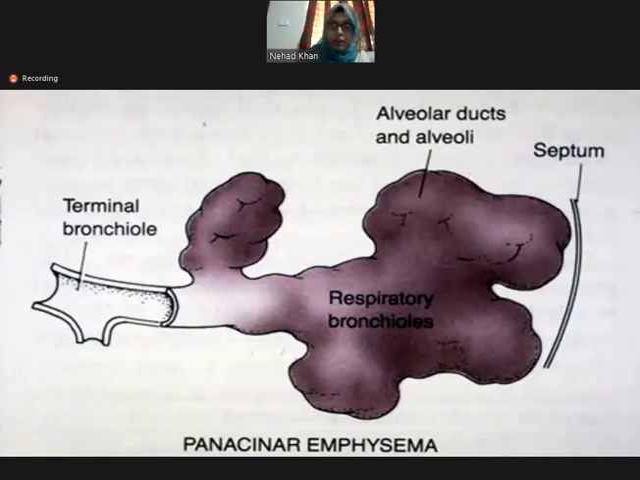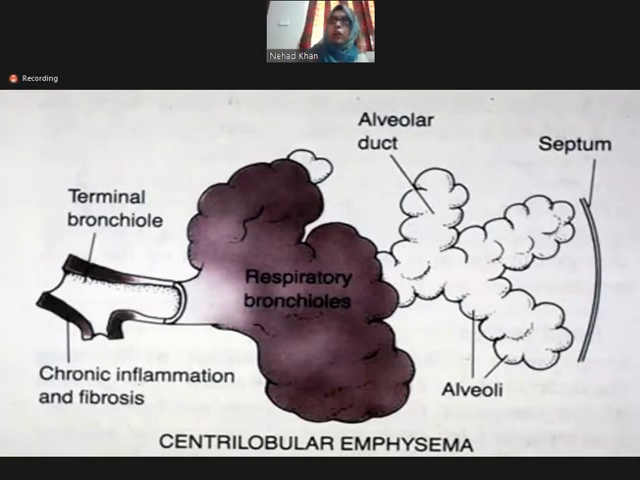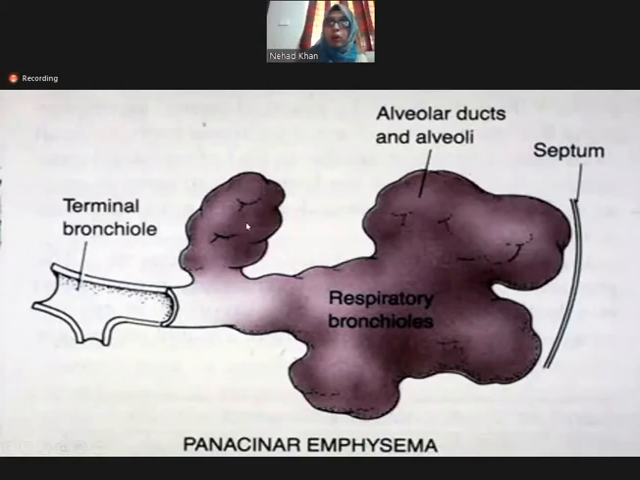So here is the diagram which will clear it up a little more. So this is the acini. Again, what is acini? The respiratory bronchiole, the alveolar ducts, alveoli. So in panacinar, the whole of the acini is involved: the respiratory bronchiole, the alveolar ducts, the alveoli, as compared to what we talked about in centrilobular emphysema, where only the central part is involved. The proximal part is not involved. It remains normal. But in panacinar, the whole of the acini is involved.